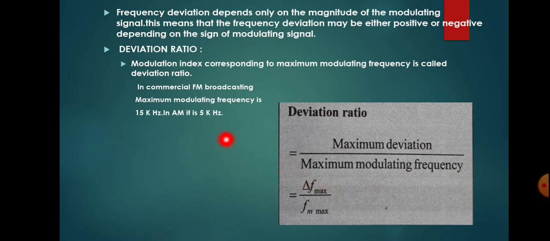In practical cases, in the commercial FM broadcasting system, the maximum modulating frequency is 15 kilohertz, and in the case of AM broadcasting, the maximum modulating frequency is 5 kilohertz. That means in AM, the maximum modulating signal frequency used is limited to 5 kilohertz. But in FM broadcasting, the maximum frequency that can be used is 15 kilohertz. That means the frequency is higher, so the effect of noise will be lesser in the case of FM.